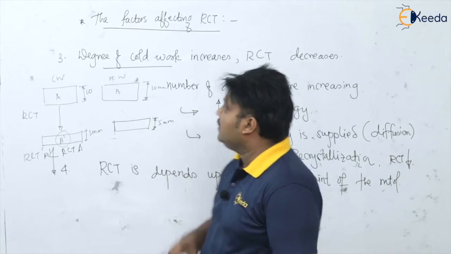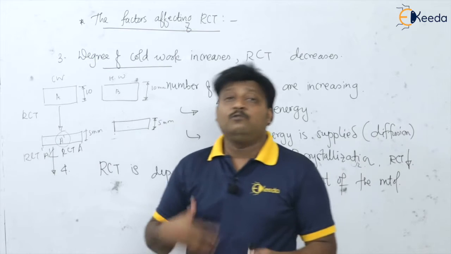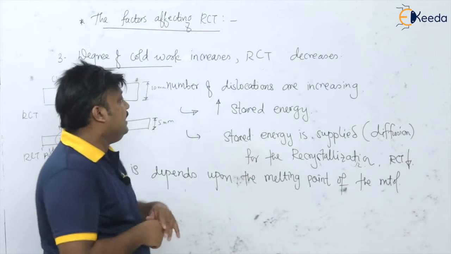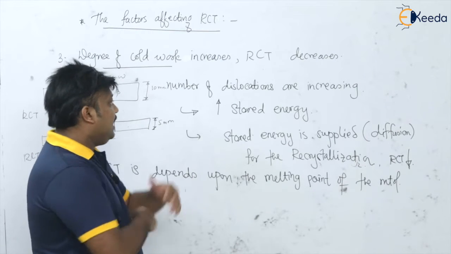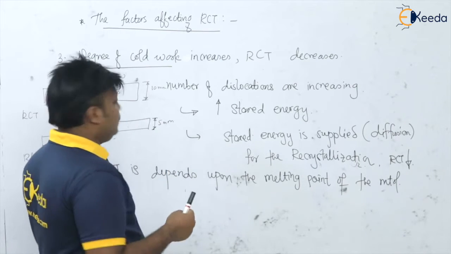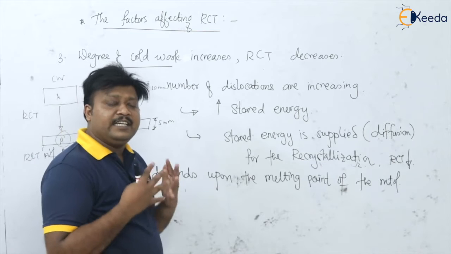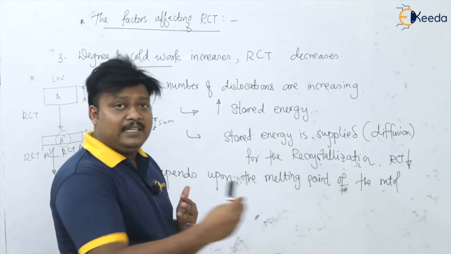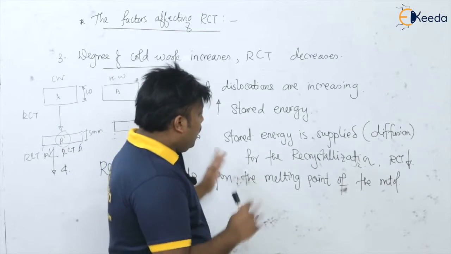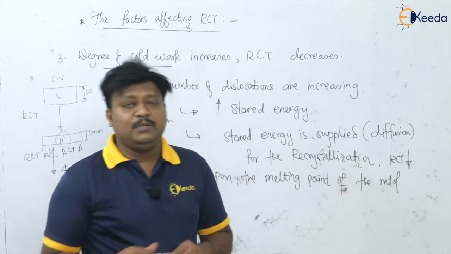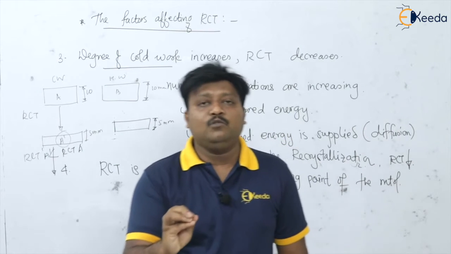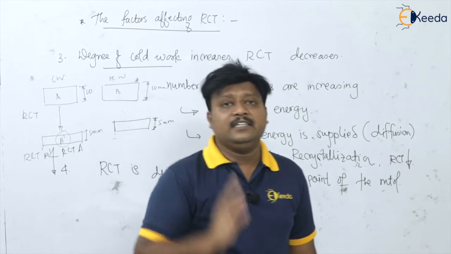So please remember this. Here, the more you increase the cold working, the more the recrystallization temperature goes on decreasing. As the number of dislocations increases, they are storing the energy, and whenever it is needed for the recrystallization, they will supply that energy through diffusion. So that is the thing. Please remember these important points about recrystallization temperature.